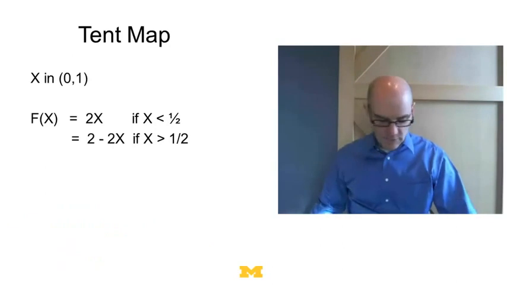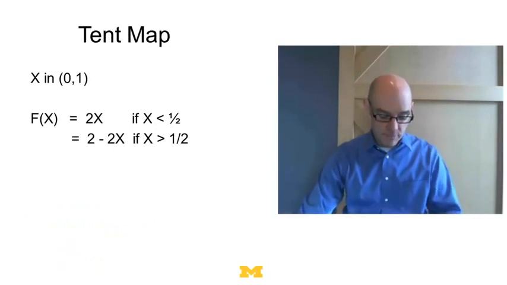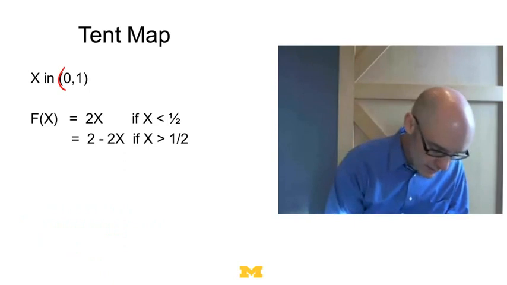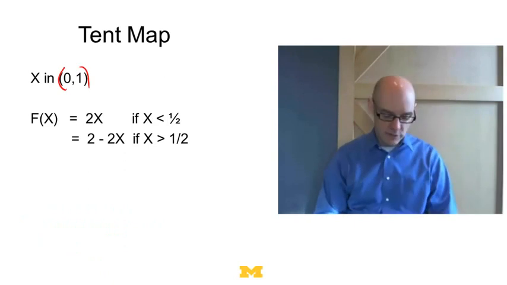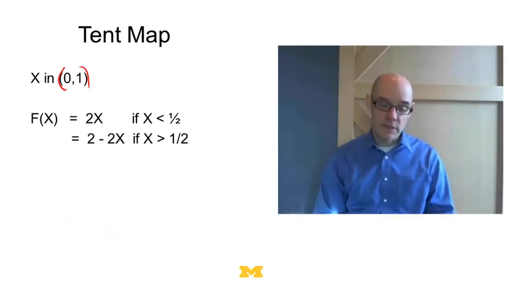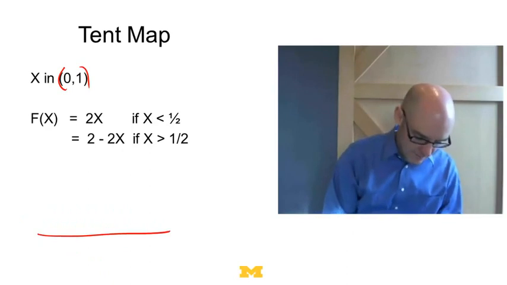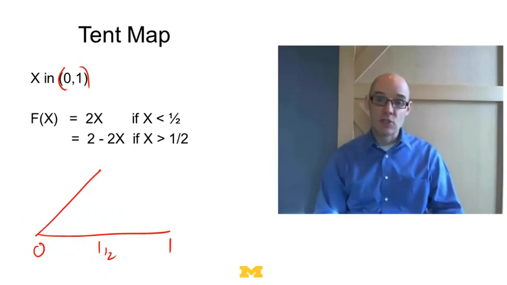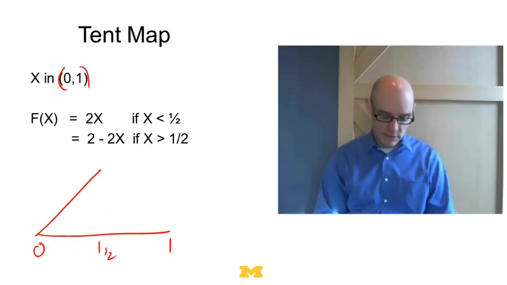So let's see an example of that. This is called the tent map. Let x be in the interval (0, 1), and these round brackets mean that I don't include 0 and I don't include 1. Now the function is defined as follows. F of x equals 2x if x is less than a half. So here's 0, here's 1, here's a half. So it's just equal to 2x if it's less than a half. And then it's 2 minus 2x if x is bigger than a half.